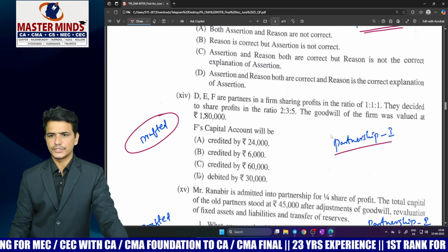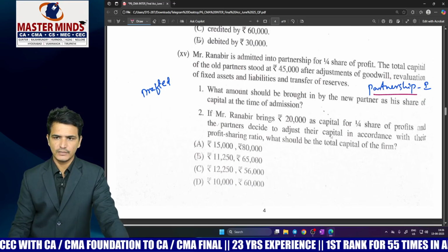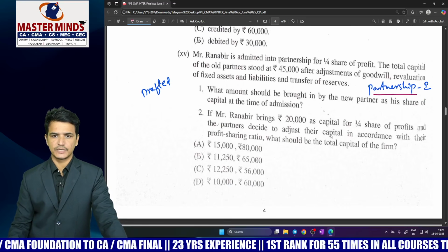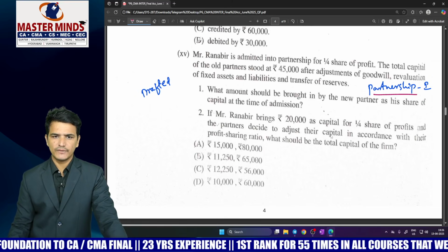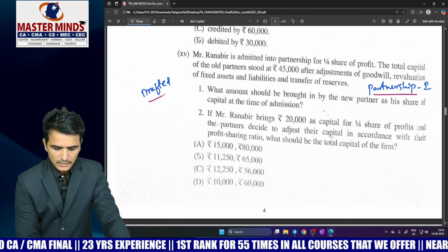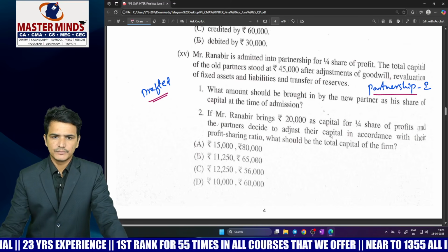See here how many MCQs are given from partnership 1. So 3 MCQs they have given from partnership 1, and a 14 marks question they have given, and also one 4 marks question is also given. See, almost around 24 marks they have given from partnership only. And in the day before strategy also we have suggested you not to ignore partnership.